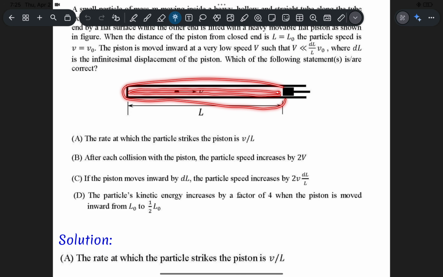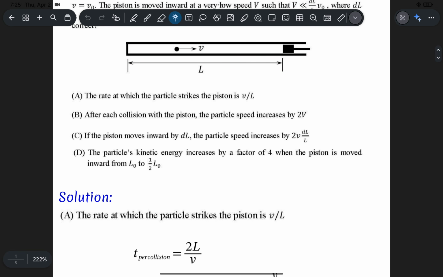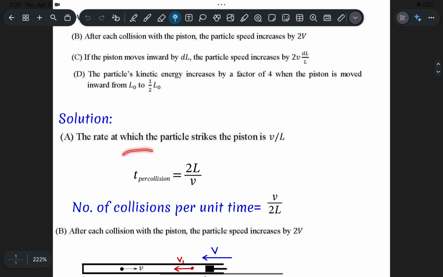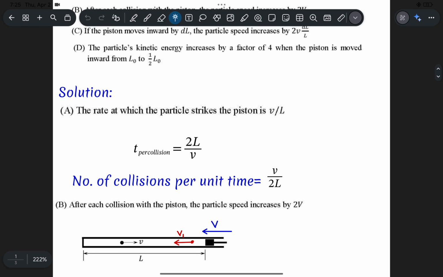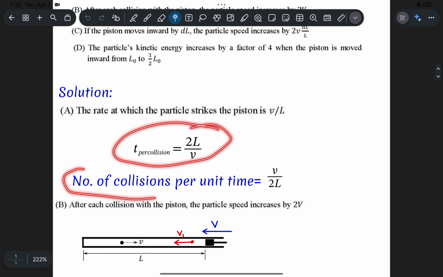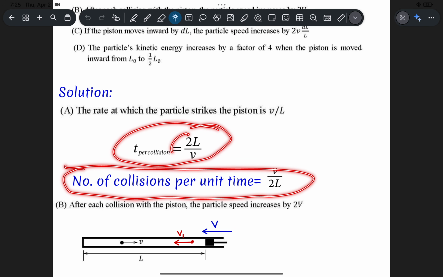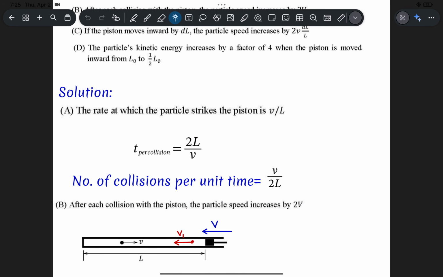So the distance that it has to travel per collision with the piston is 2L. So the time per collision is 2L by speed v. So the number of collisions per unit time will be just the reciprocal of this, v by 2L. And here it is given v by L. So this particular answer is wrong.